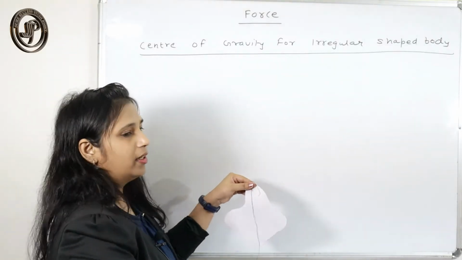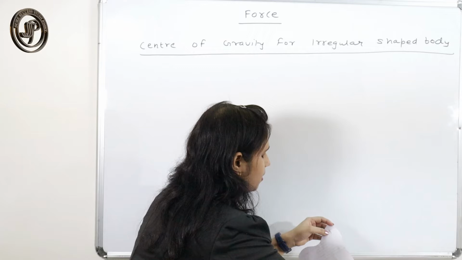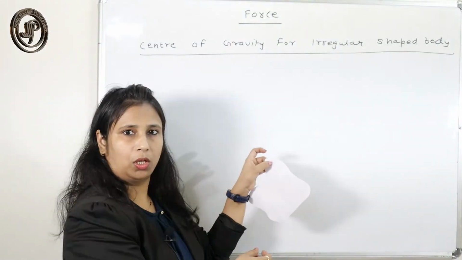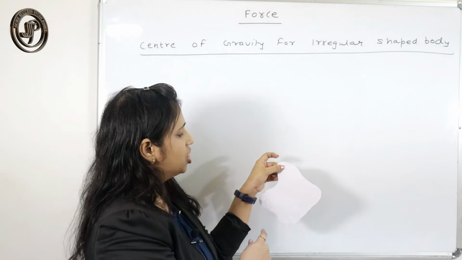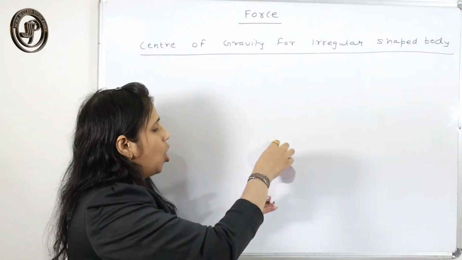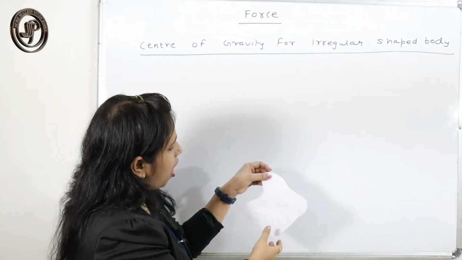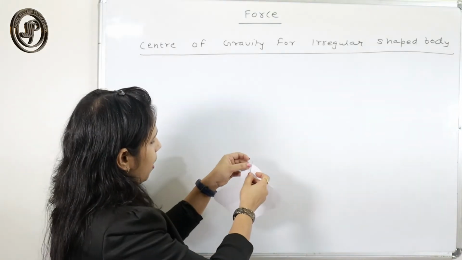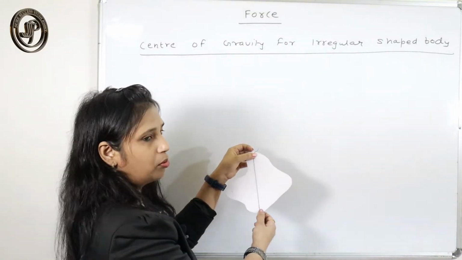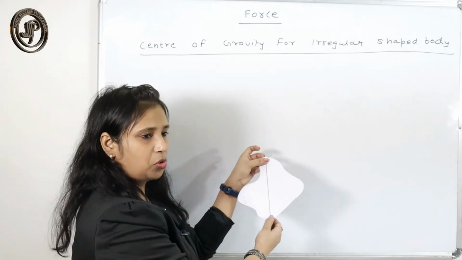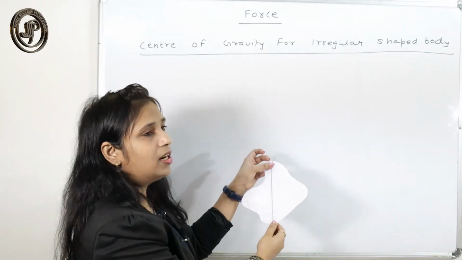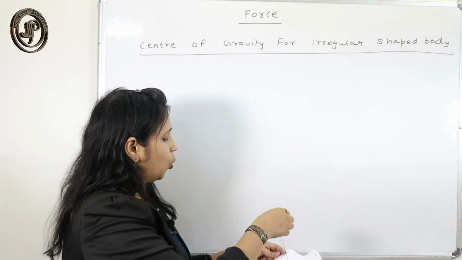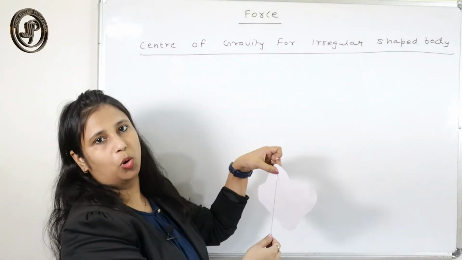Check that it is a plumb line and suspend the body through this hole. Check whether the body is free to oscillate. When the body comes to rest along with the plumb line, mark that position. Similarly, repeat that experiment with another hole also.